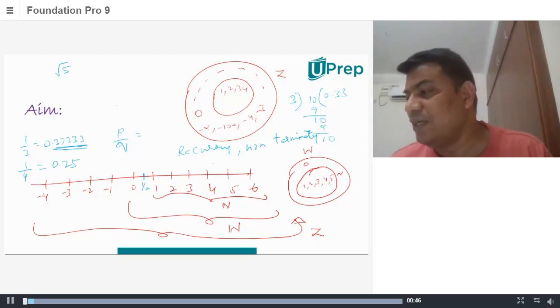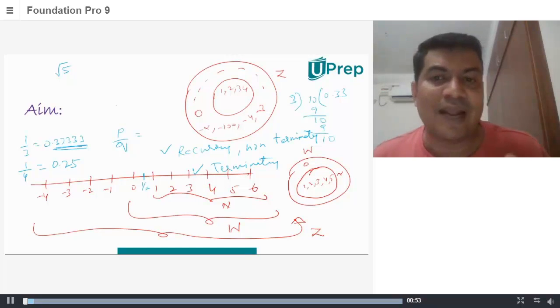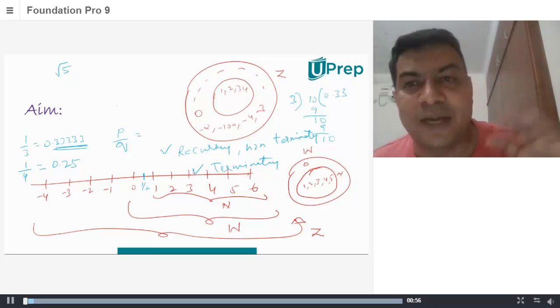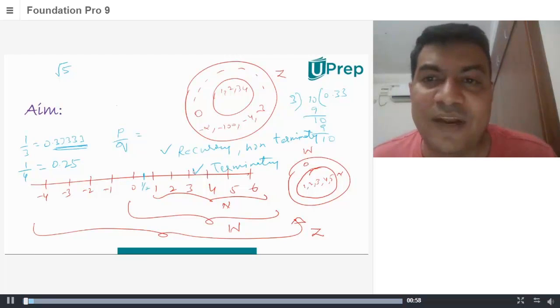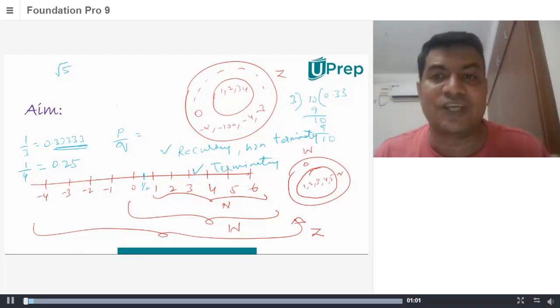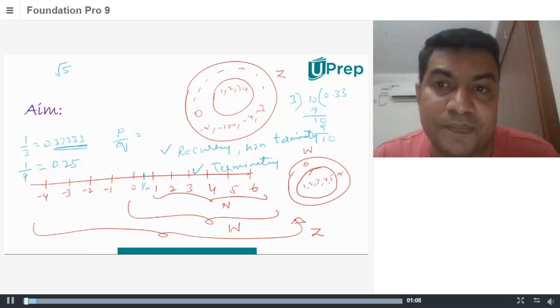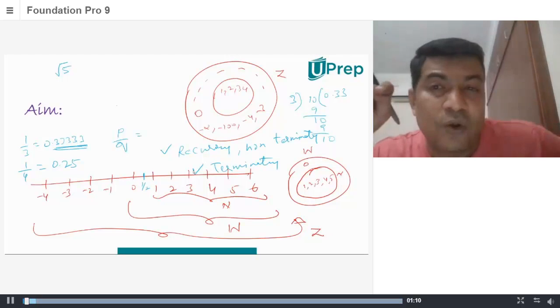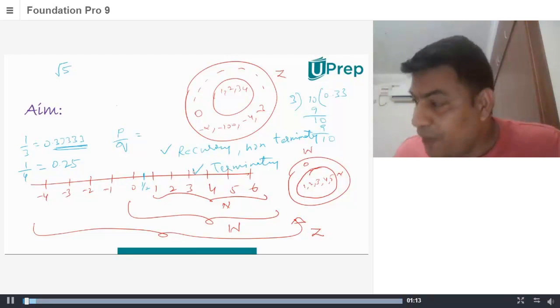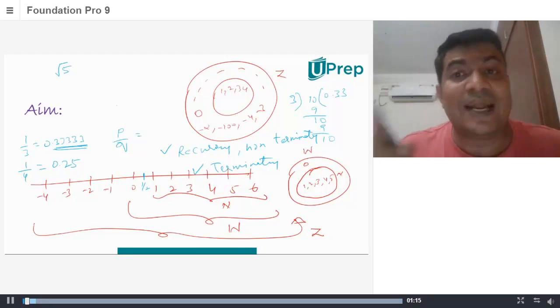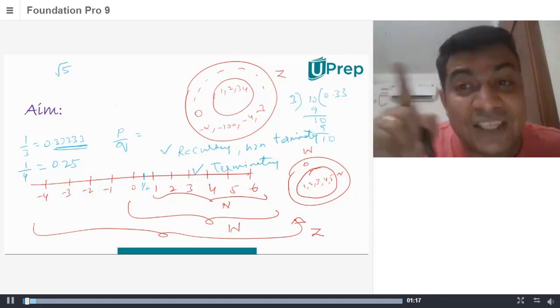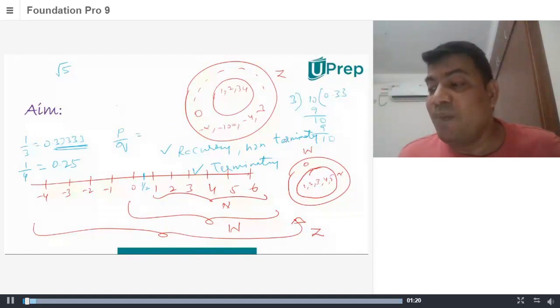So it is terminating, and because it is terminating also, we were taught that rational numbers are recurring and non-terminating. So I remember Daksh was giving a definition: recurring and non-terminating, it's a rational number. If it is terminating, then also it's a rational number. So please don't get the impression that because it is recurring and non-terminating, it's a rational number. No, it's a rational number because it's in the form of P by Q.